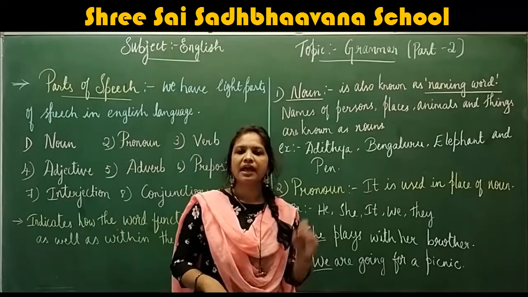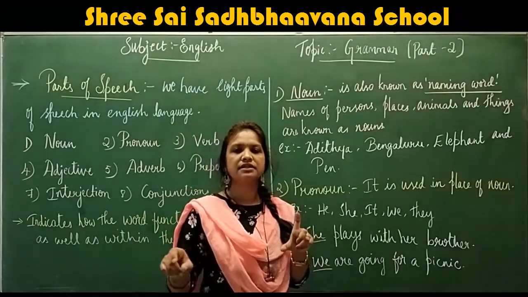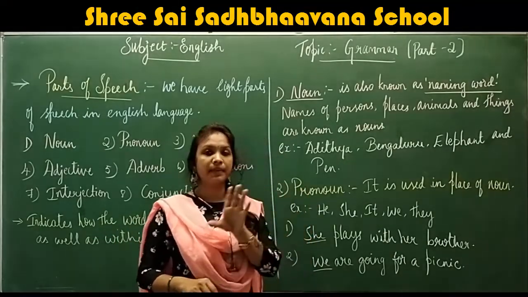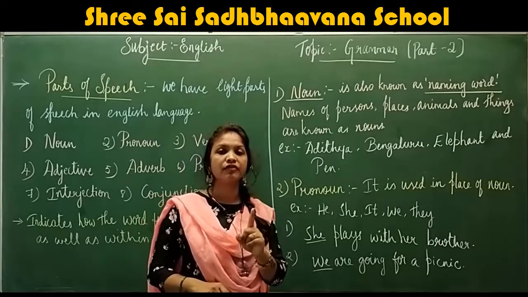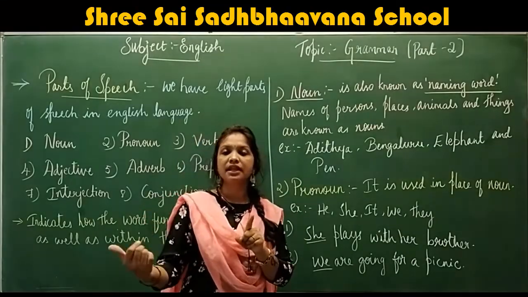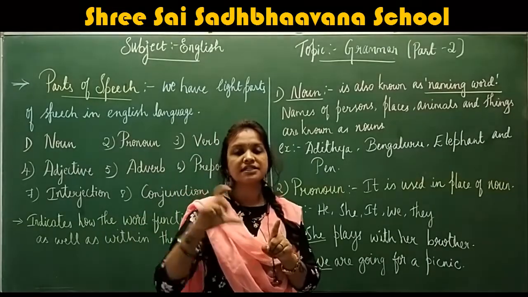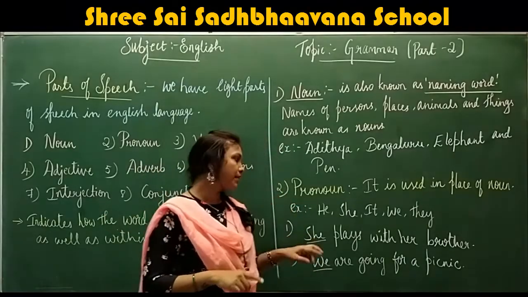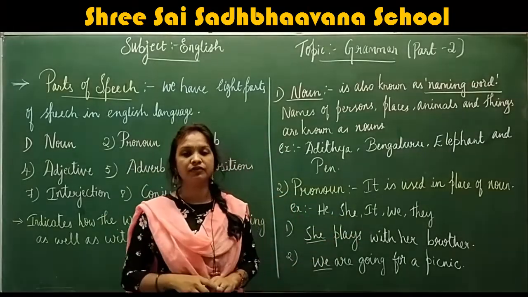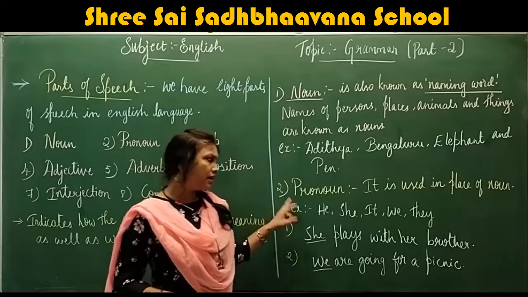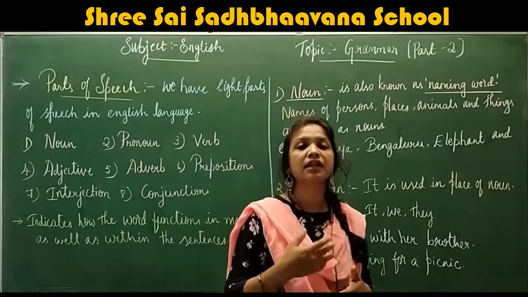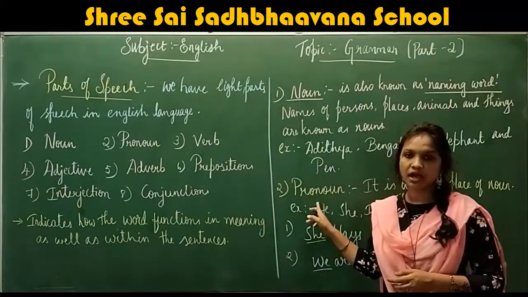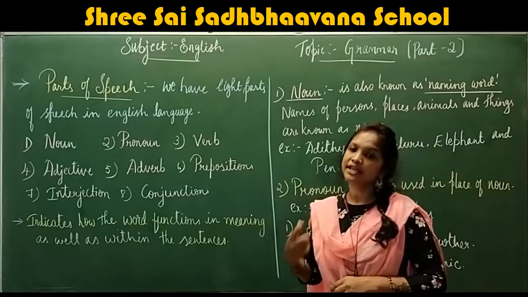Next example, I have a red pen. It is beautiful. Here I am mentioning the noun, red pen. In the next sentence, I said that it is beautiful. Instead of saying red pen is beautiful, I have used the pronoun it. Understood, children? For avoiding the repetition of the nouns, we use pronoun. Now, next point.